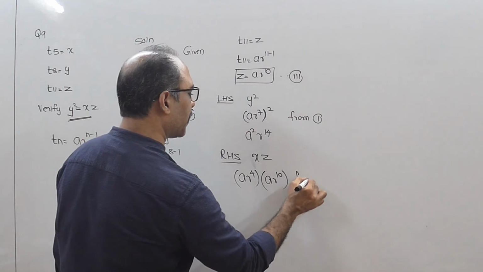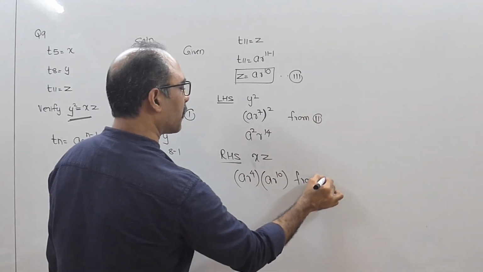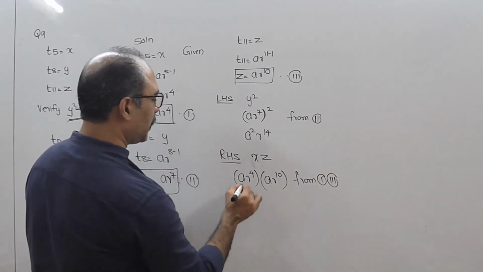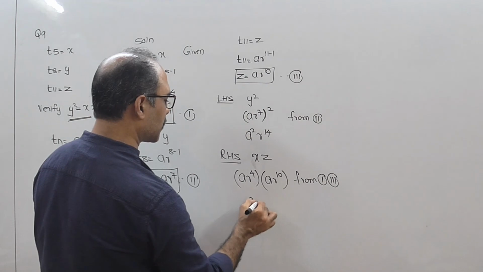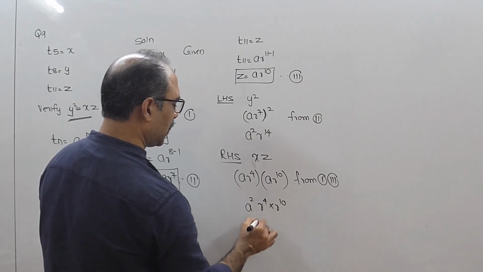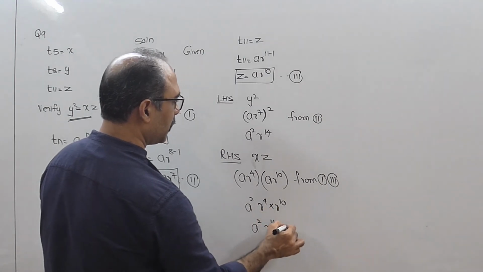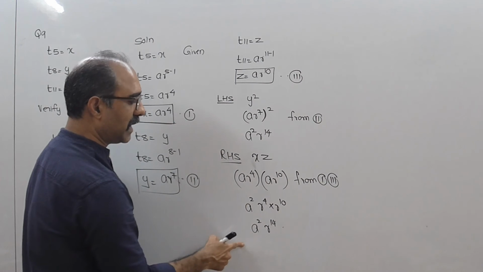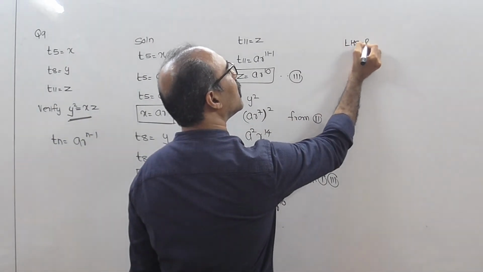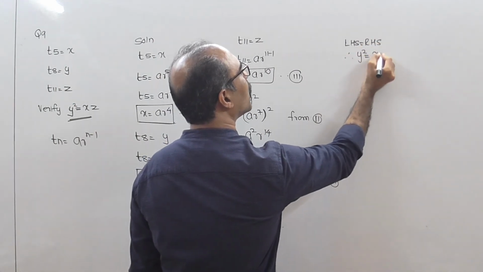I can write here from 1 and 3. So a into a will give you a square, and r raised to 4 into r raised to 10 is r raised to 14. Okay, so can I say that LHS equal to RHS? Therefore y square equal to xz.